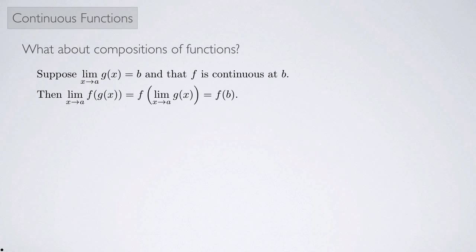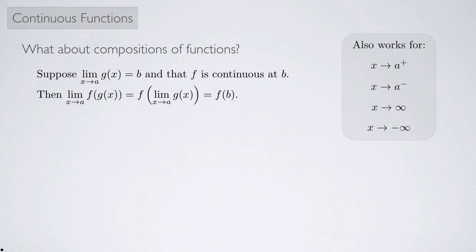So first, I'm going to do something that's going to lead us towards an idea about composition of functions. First I'm going to look at the limit as x approaches a of g of x, suppose that's b, and suppose that f is continuous at b. Then we can actually pull the limit inside of the function. So the limit as x approaches a of f of g of x equals f of the limit as x approaches a of g of x, and that equals f of b.